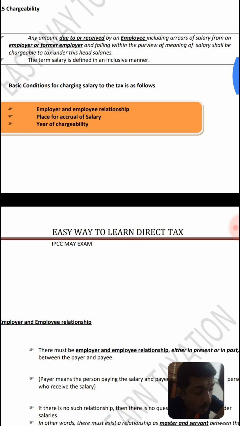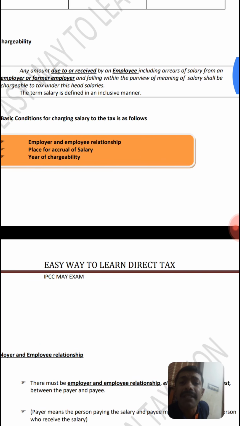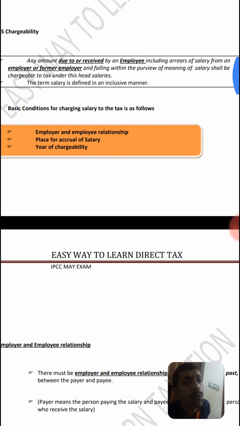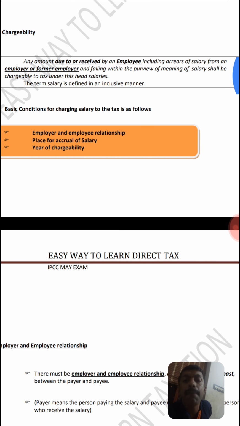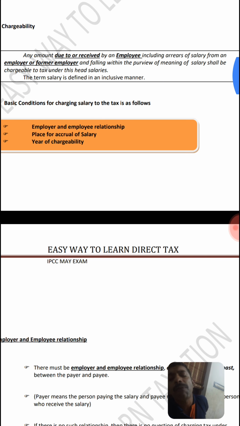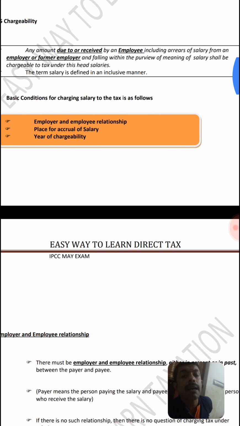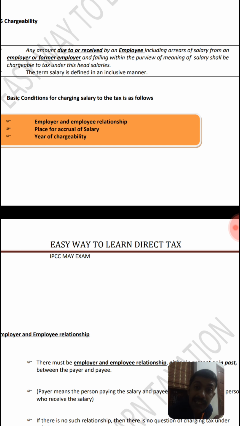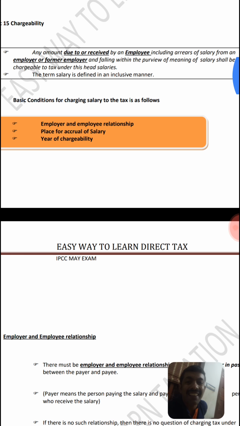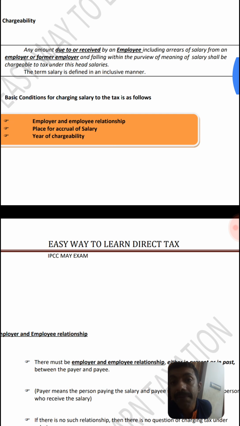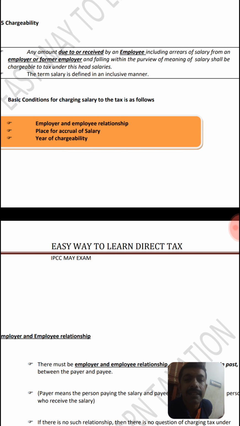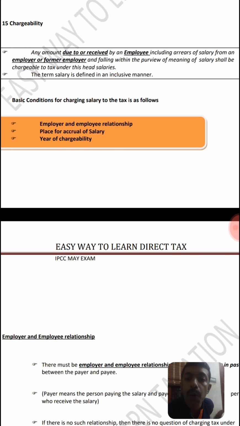So it will be chargeable to tax on due basis. Even if the employee has not received the salary, he is also liable to pay the tax, irrespective of the fact that Kingfisher company ran into a crisis and the pilots and other staff did not receive the salary. It is not material. It will be chargeable to tax on due basis.